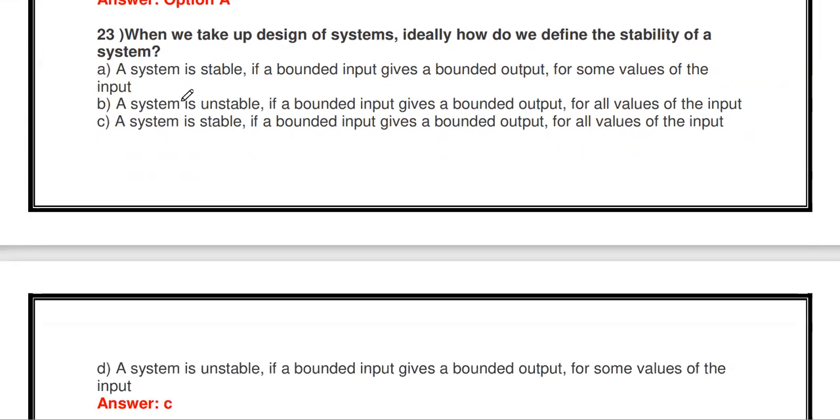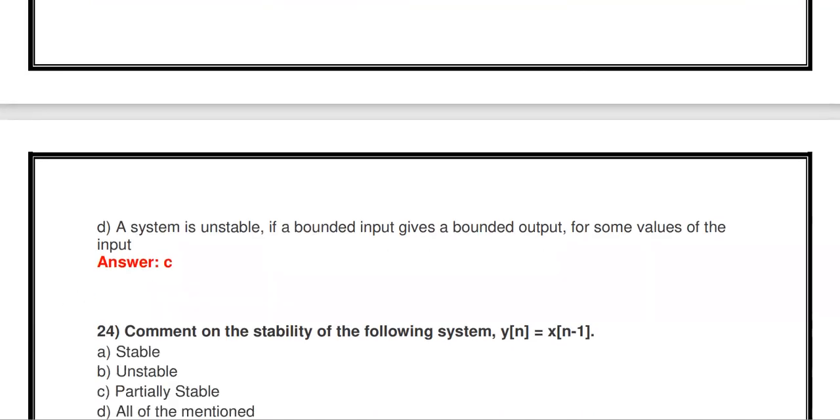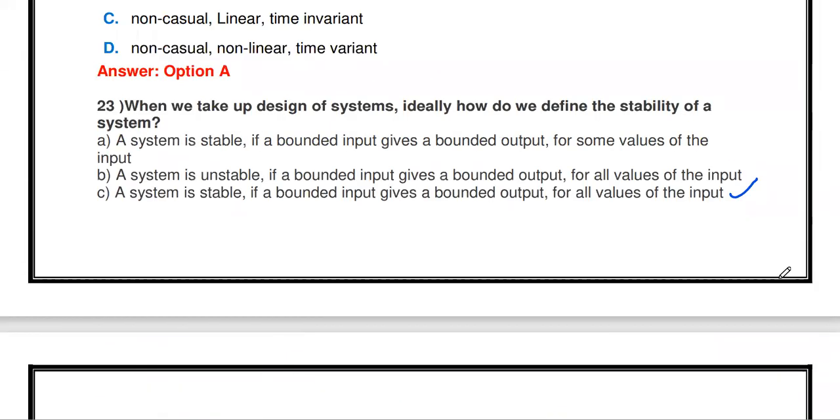So you see the four conditions. A system is stable if bounded input gives bounded output for some value of input. Second condition, a system is unstable if bounded input gives bounded output for all values of input. No, a system is stable if bounded input gives bounded output for all values of input. This is the correct one. A system is unstable if bounded input gives bounded output for some value. So the answer C is correct.